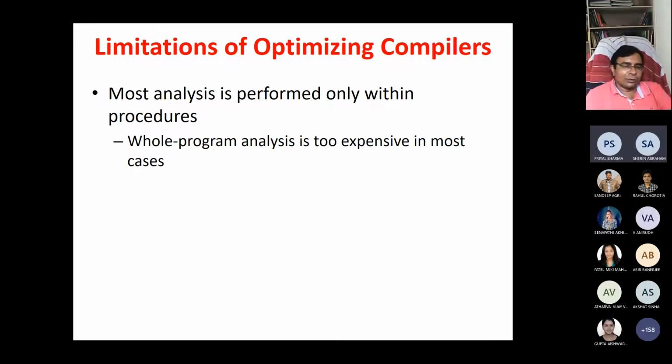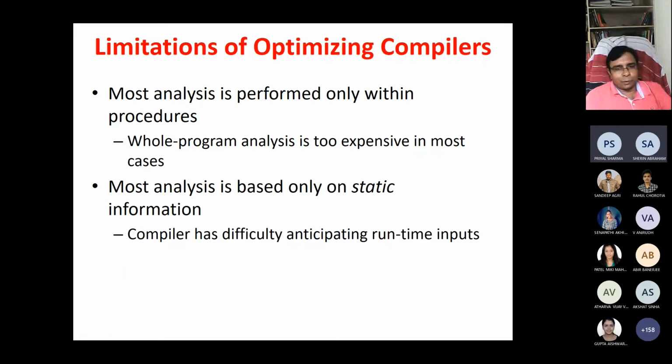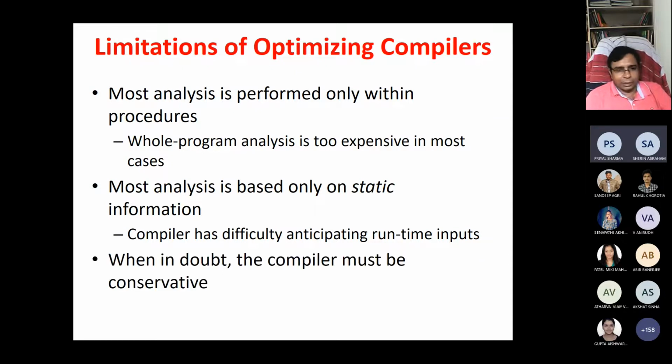In code, if some function call is there, they try to avoid it because the function may have other implications. Most of the analysis is based on static information. Particularly, the compiler has difficulty anticipating runtime inputs. And when in doubt, the compiler must be conservative.